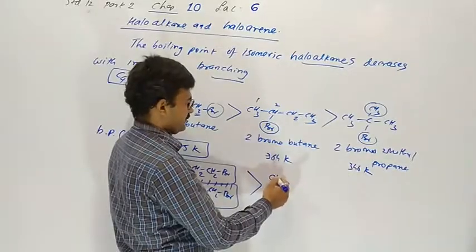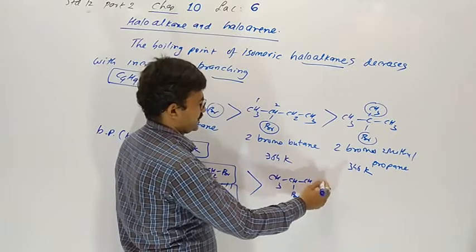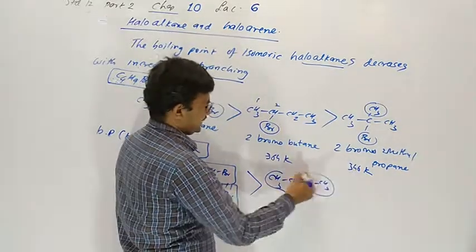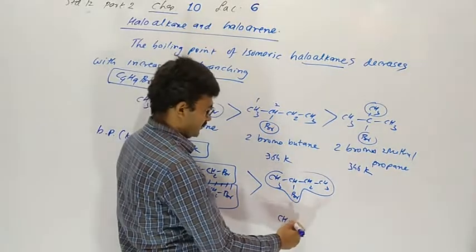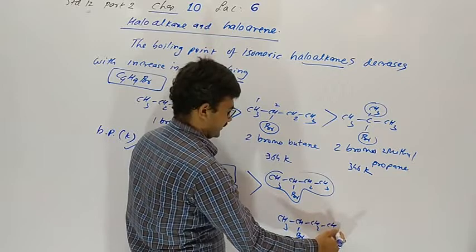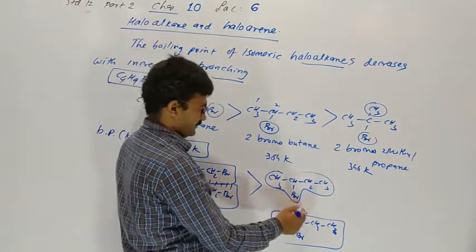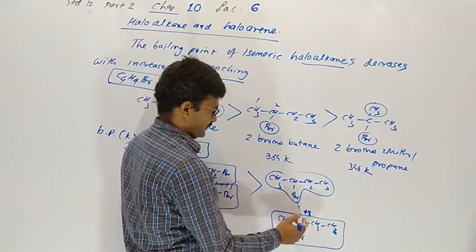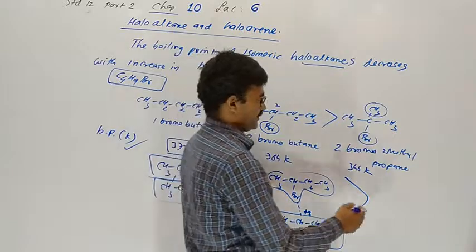Here there is one branch. Due to one branch, surface area decreases compared to linear, and the two molecules are far from each other. It is not close like this. So attraction is less and it easily evaporates.